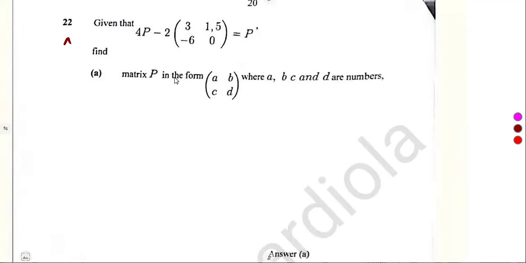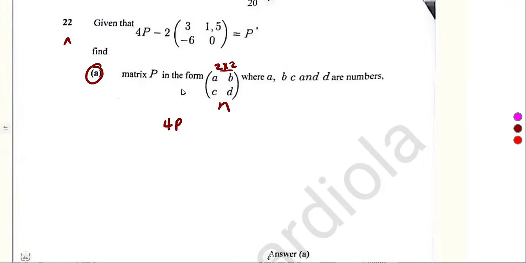All right, that's a matrix. Okay, find matrix P in the form. So there's a format. You can even put that format and play around with it. Or you can just know from this format, it's a 2 by 2 matrix. That's what they are simply saying. So how can we find P?